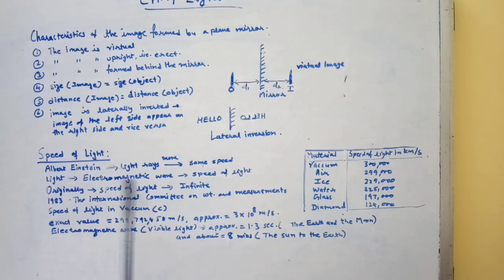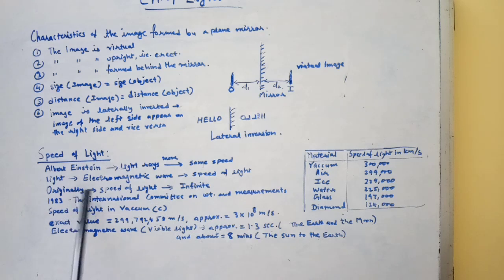Light is an electromagnetic wave. Electromagnetic waves are produced when an electric field comes in contact with a magnetic field. These electromagnetic waves, from radio waves to X-rays, travel at the speed of light.